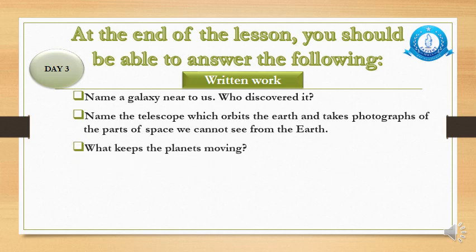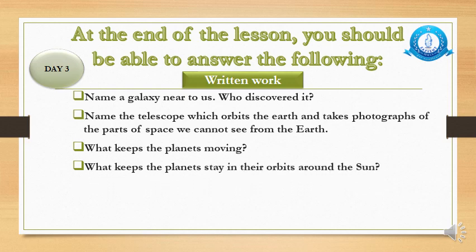Question number 3 is a little tricky. You have to try to understand the question. It says, what keeps the planets moving? Now here, try to recall the role of air resistance, whether it is present or absent. Go through that slide where I have explained to you about force of friction and air resistance, and then in the next slide I have explained what keeps the planets moving in space. Why is it so that the planets never stop moving? So over here you have to give a valid reason for the continuous movement of the planets. I hope this is clear.